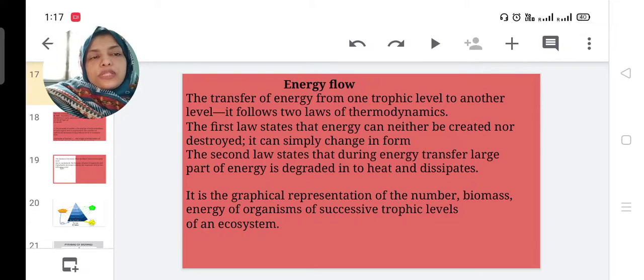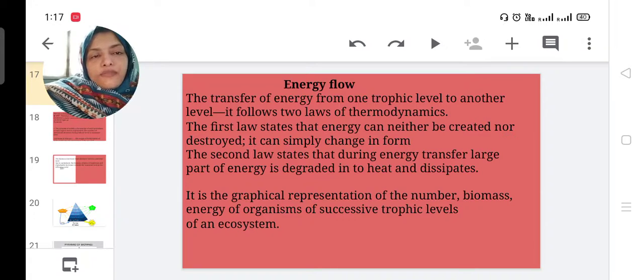The second law states that during energy transfer, a large part of the energy is degraded into heat and dissipates. In converting energy from one form to another, a large part of the energy is degraded, reduced as heat, or dissipated.